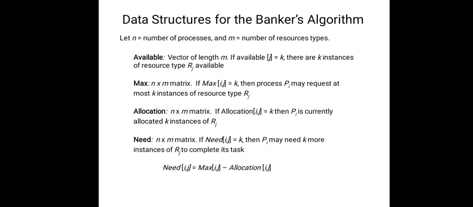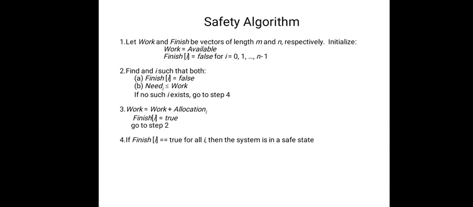If need[i][j] equals k, then Pi may need k more instances to complete its task. That is, need[i][j] equals max[i][j] minus allocation[i][j]. These are the different data structures we use in the banker's algorithm.